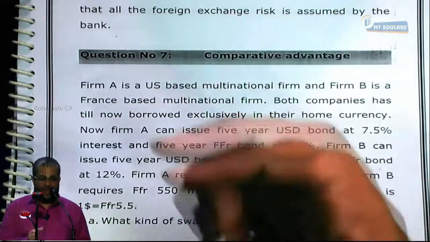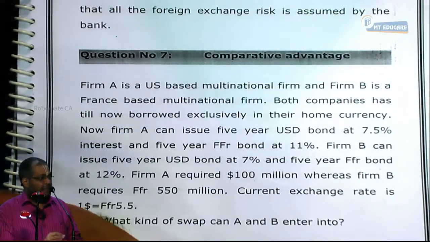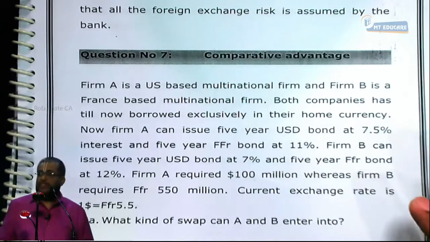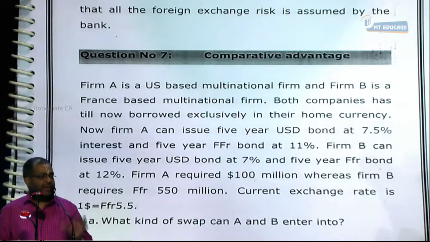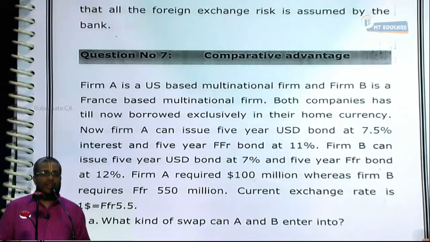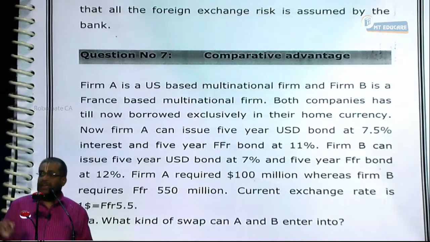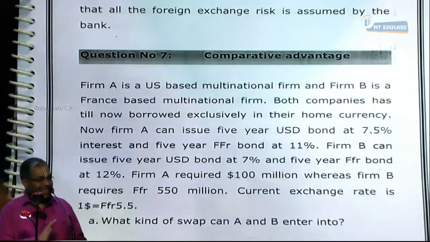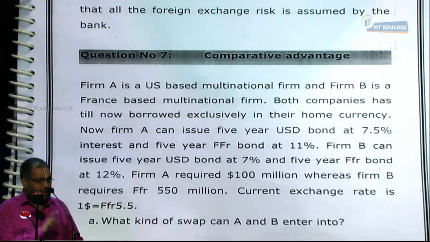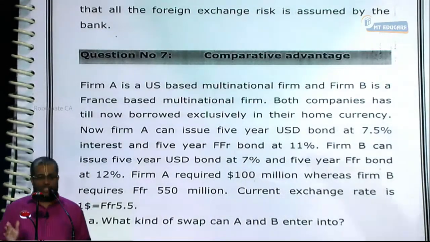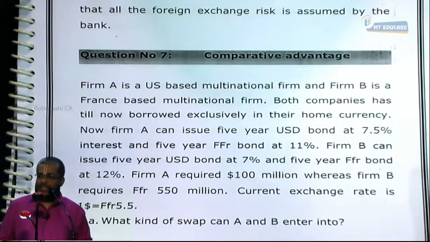Unlike interest rate swaps, we cannot knock off the interest and settle the difference, because they are in two currencies. So the interest will be exchanged fully. In the last year, the notional principal should be exchanged, because the year 0 notional principal is the same in equivalent terms at the spot rate, but the same spot rate may not prevail in the last year. So the notional principal should be exchanged.